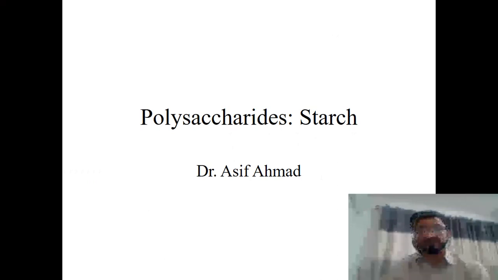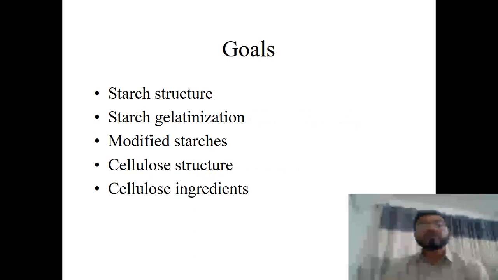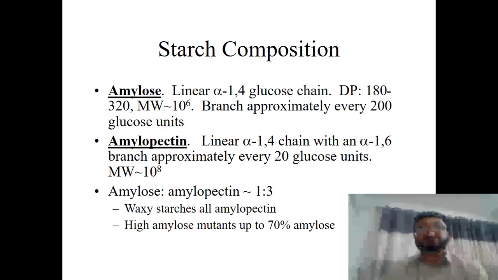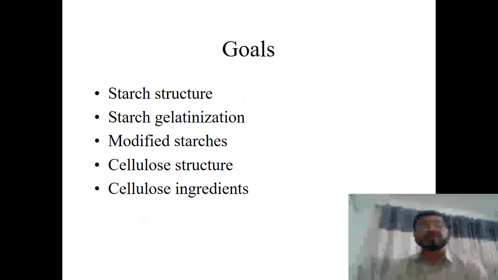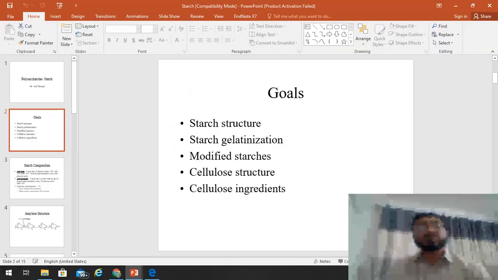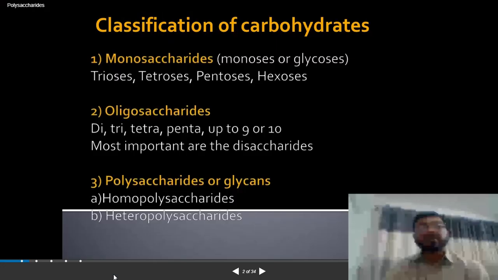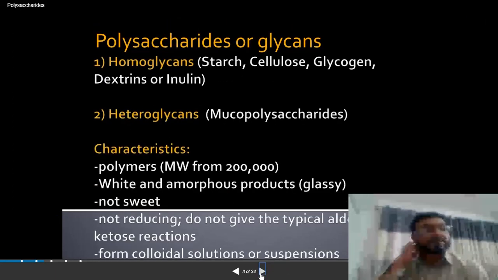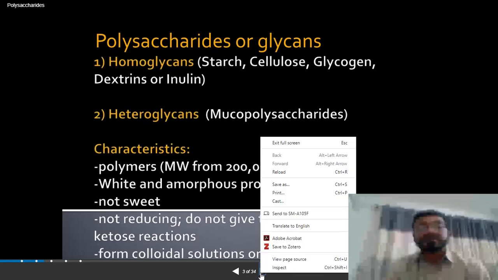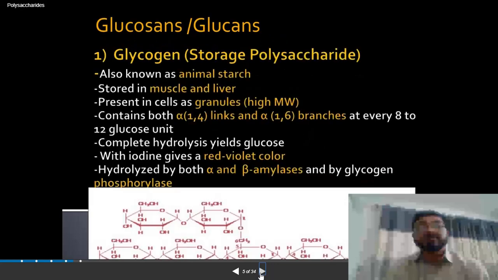So we will be starting with the starch. This is a homopolysaccharide consisting of glucose units. Two kinds of starches are available in nature. One is called amylose, and the other is called amylopectin. So what is the difference between these two?